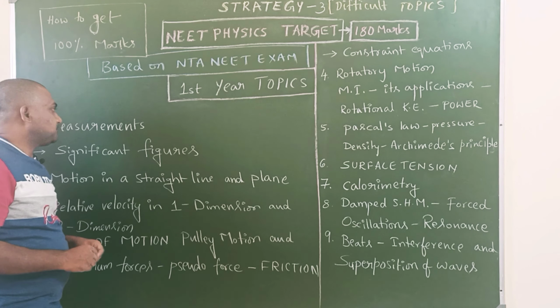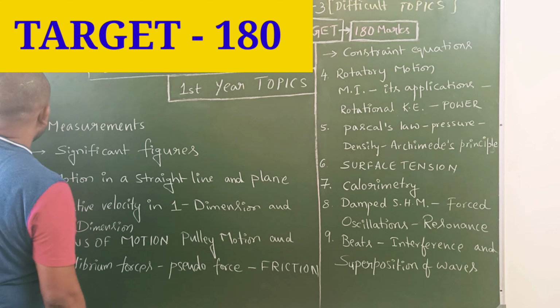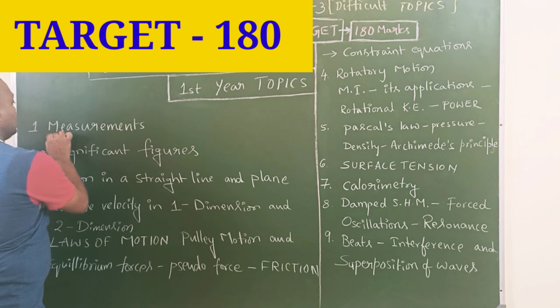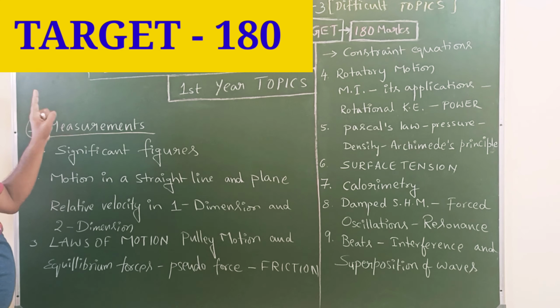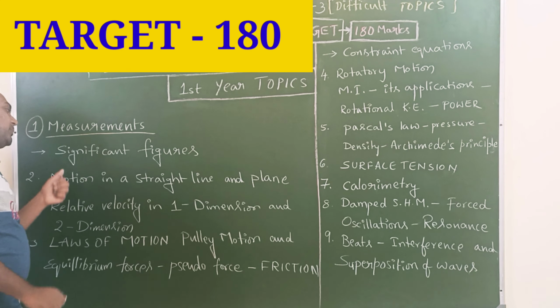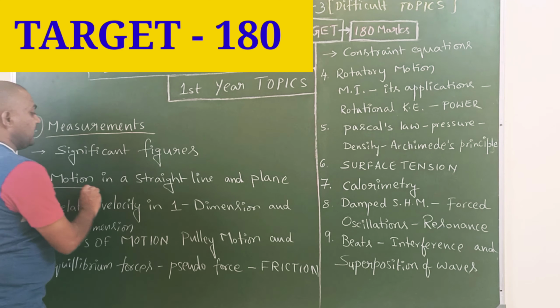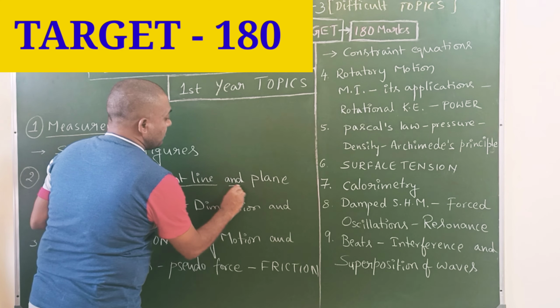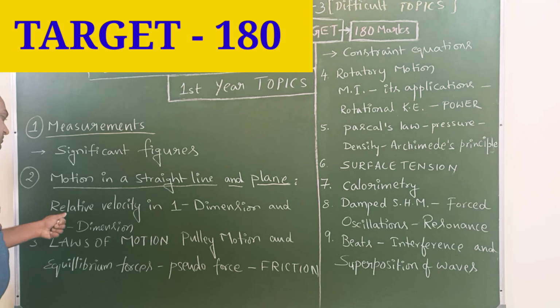First year topics, the balance topics. First, measurements. Measurements were already covered in Strategy 1, but that balance topic is significant to us. Next, motion in a straight line and motion in a plane. Here the balance topic is relative velocity in 1 dimension and 2 dimensions.